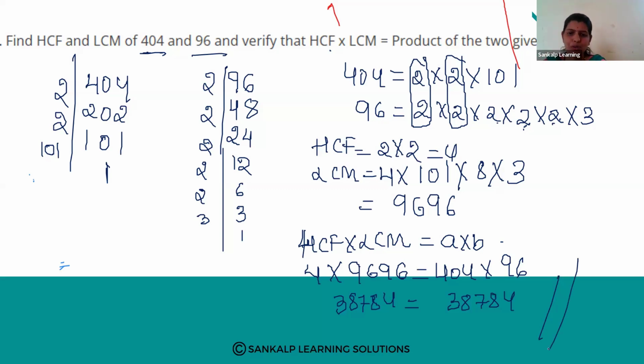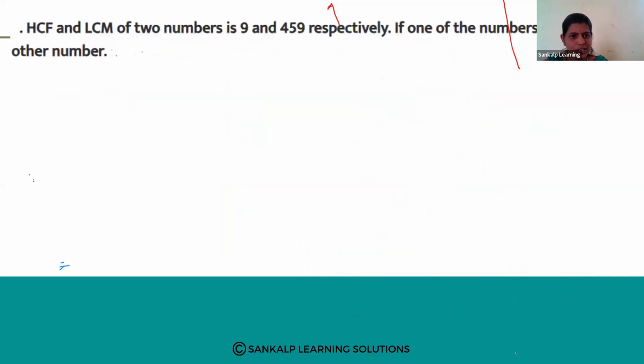HCF into LCM is equal to A into B. Means LHS is equal to RHS. Whatever value you have in the left hand side, the right hand side value will be the same. Then only it is verified. If they ask to verify, if it comes the same, it is verified. Otherwise it is not verified. Okay. Next question. Let us see what it says. Yes.